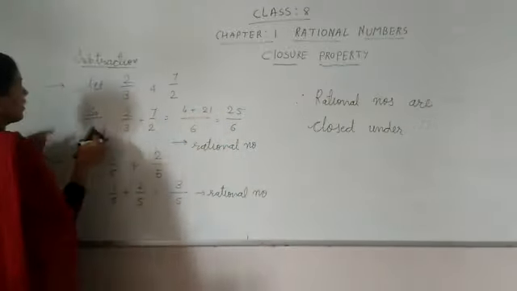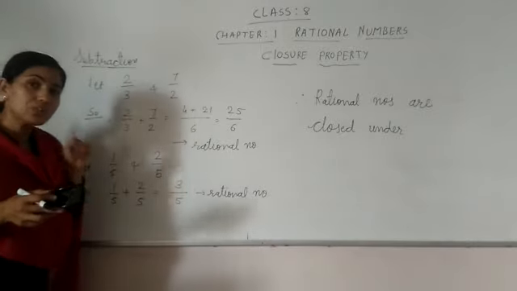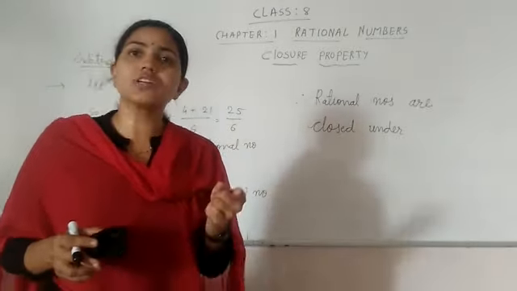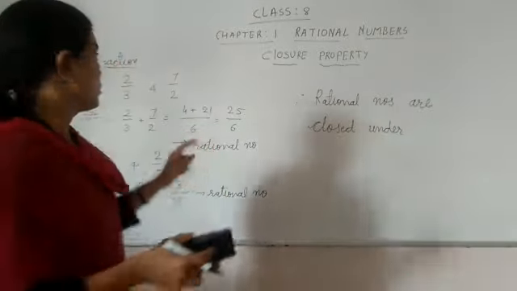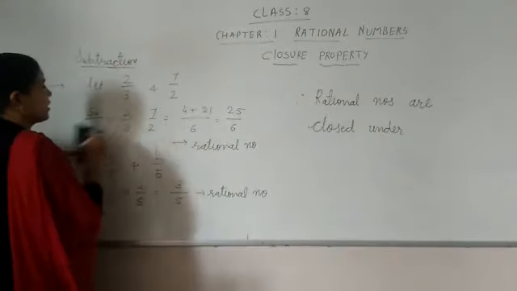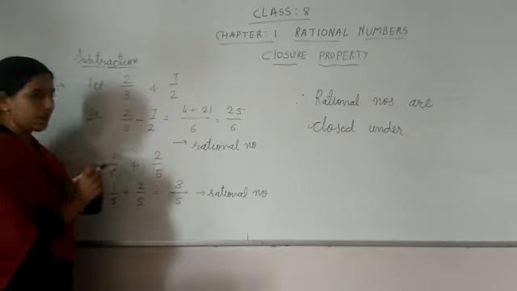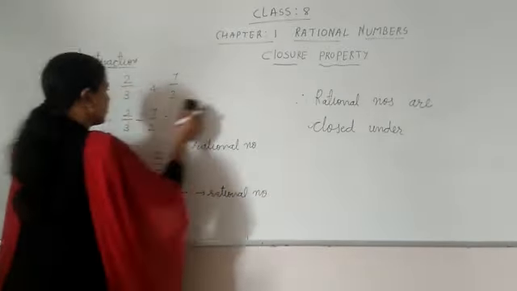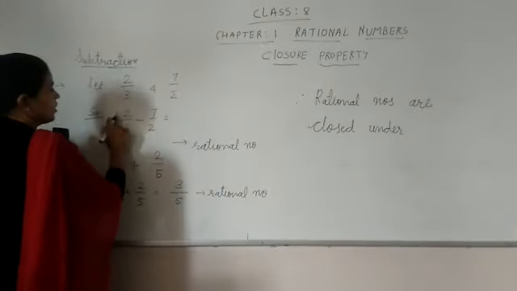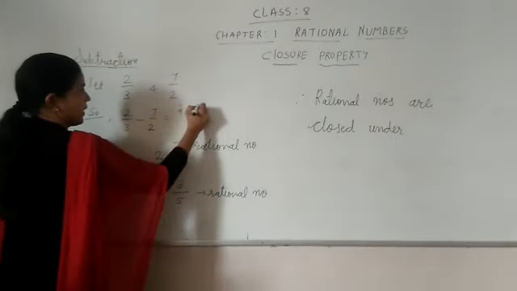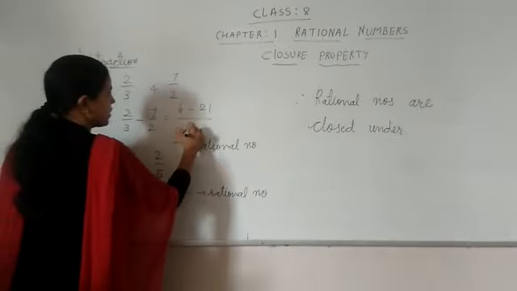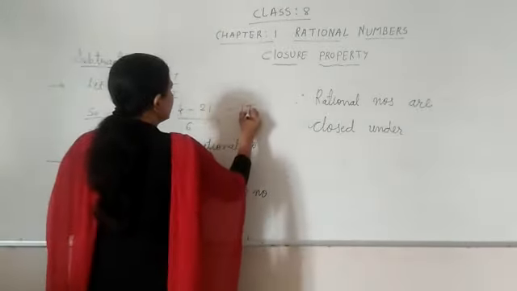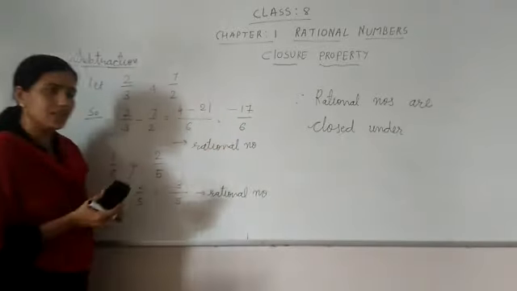Okay, here what we have to do now is check closure for subtraction. So instead of addition, we will do subtraction. Where we added here, we will put minus. So when we are taking minus, again same thing. Let me perform here. 2 2s are 4 minus 21 upon 6. So what it will be, minus 17 upon 6.